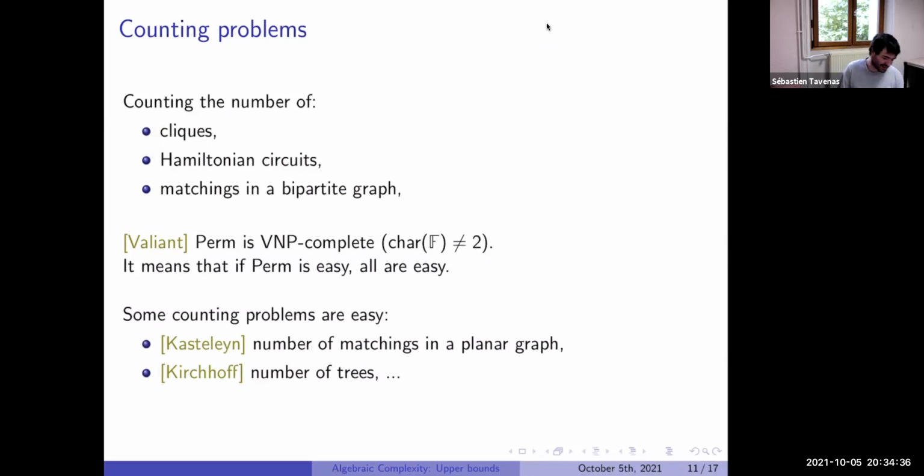But yeah, I'm already late. I wanted maybe to say something about the result by Kasteleyn. The permanent is counting the number of matchings in a bipartite graph. Now, if we force the graph to be planar, we don't need it to be bipartite; we take any planar graph. And in fact, Kasteleyn showed that in this case, we can count the number of matchings. Even algebraically, it means that if we put weights on the edges, we can compute the polynomial which is the sum of the weights of each matching. Even for the number of trees.